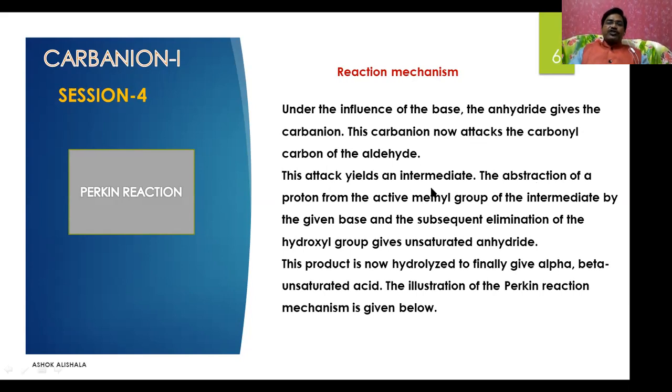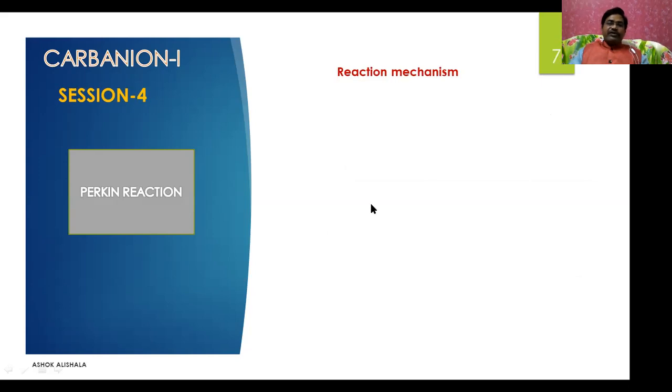The base abstracts a proton from the active methyl group of the intermediate, and the subsequent elimination of the hydroxyl group gives an unsaturated anhydride. This product is then hydrolyzed to finally give the alpha beta unsaturated acid. The illustration of the Perkin reaction mechanism is given in this slide.